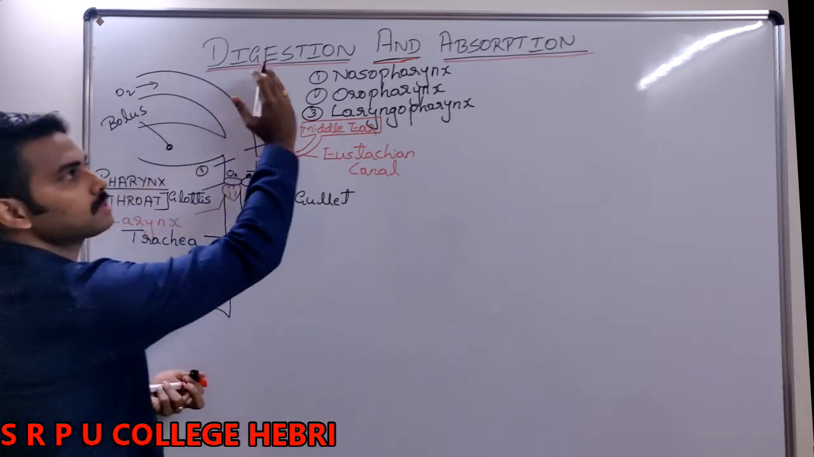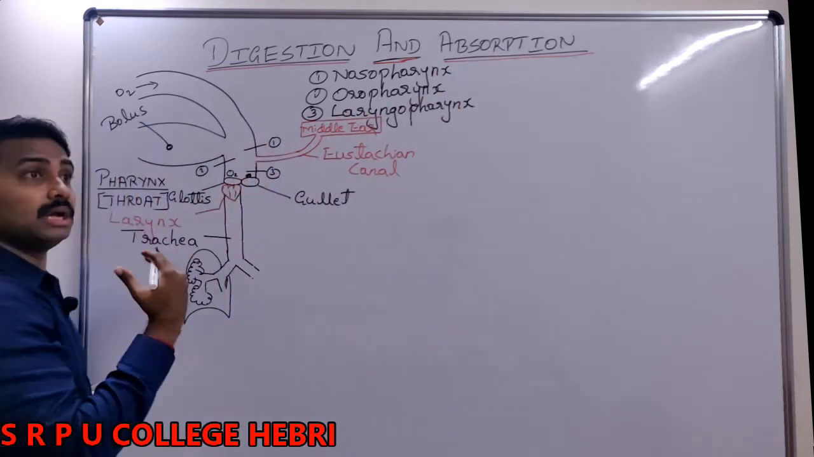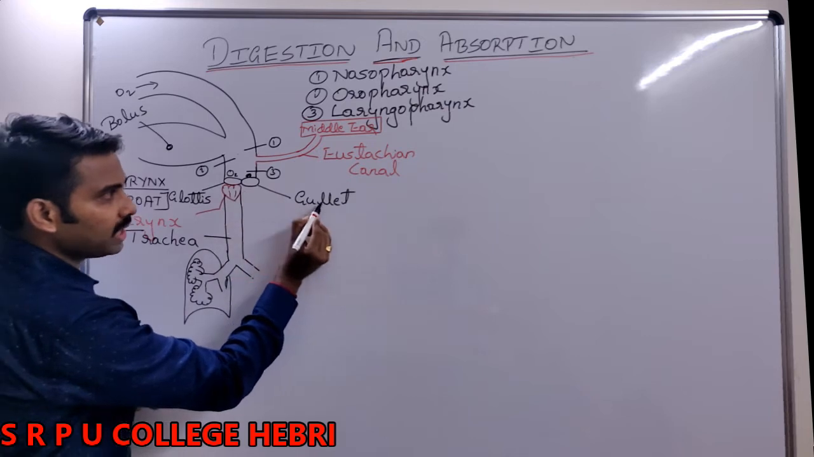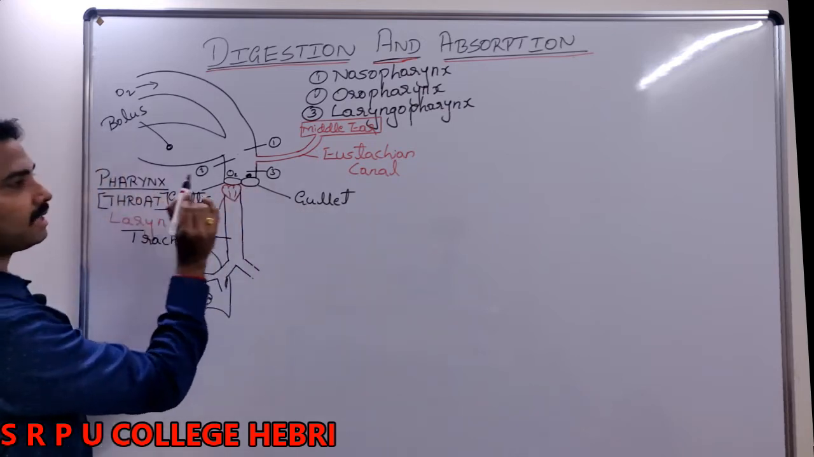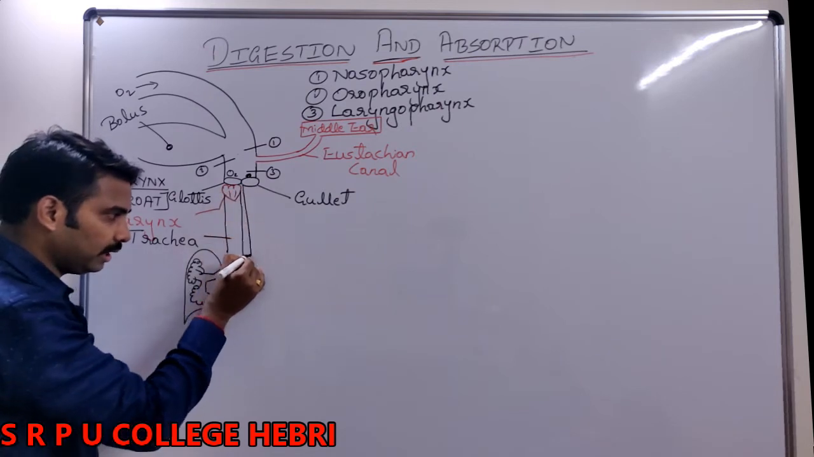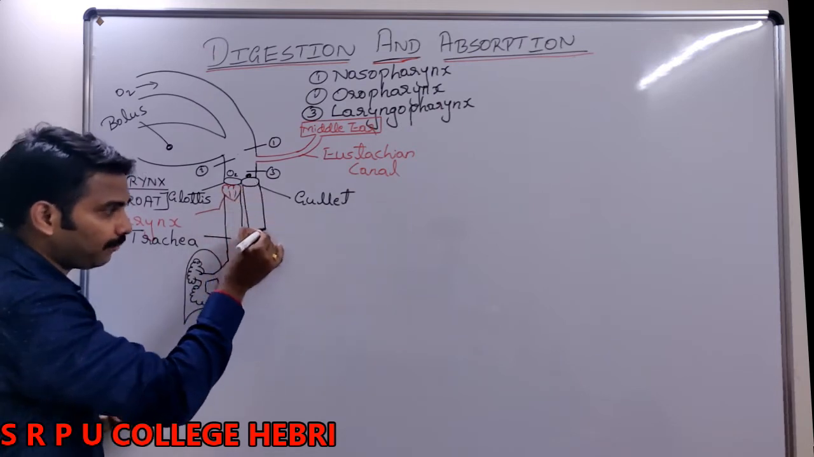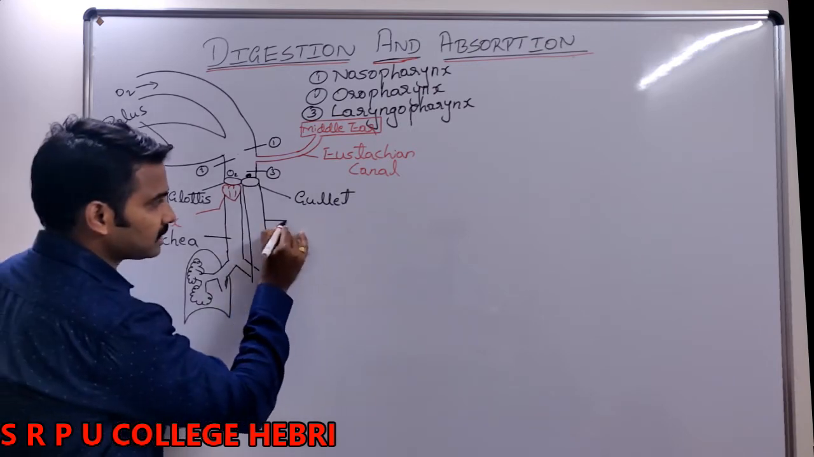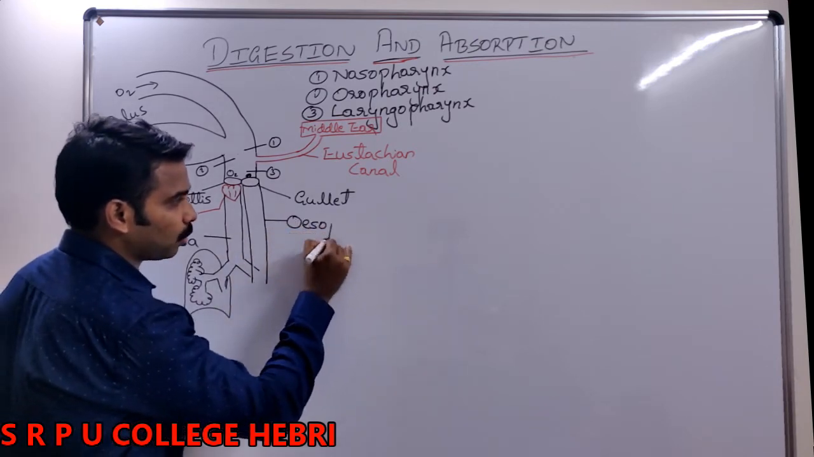Meanwhile, as this chapter is related to the digestive system, if you look here, the posterior opening of the pharynx is called what? Gullet. This gullet will continue into a 25 centimeter long tube. This 25 centimeter long tube is called what?